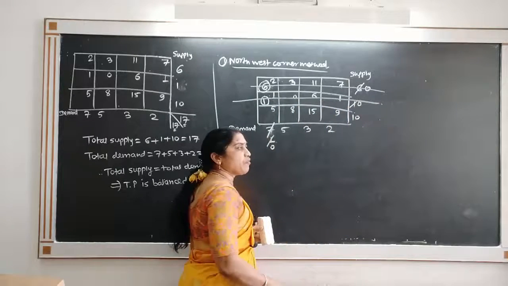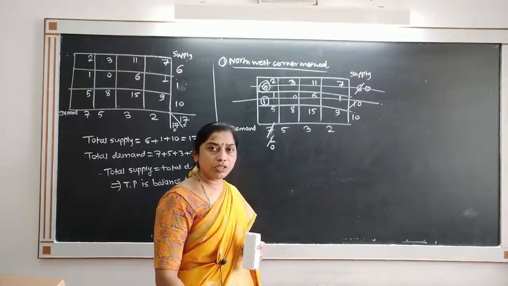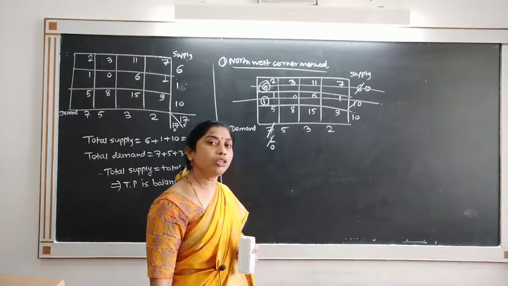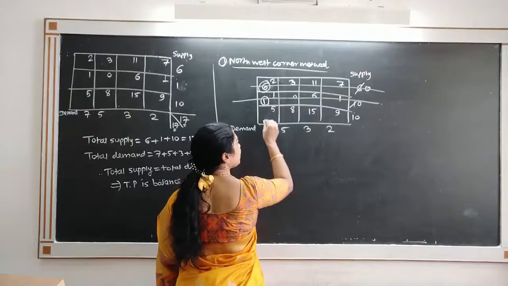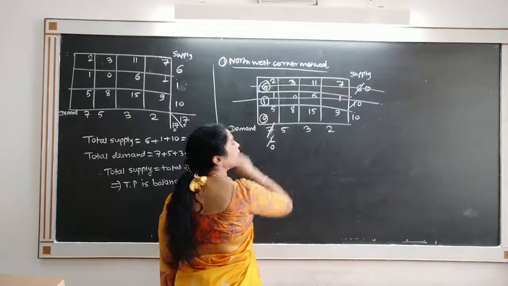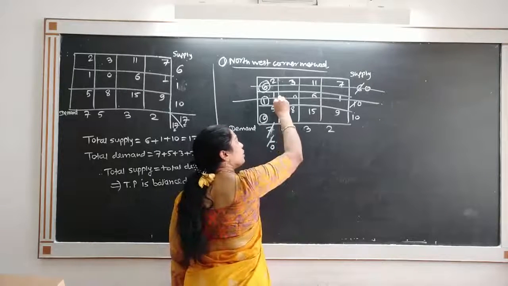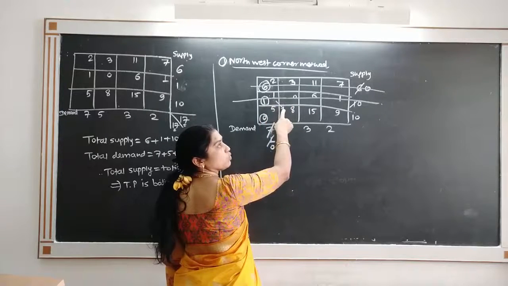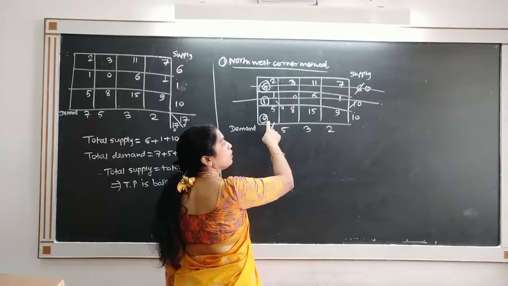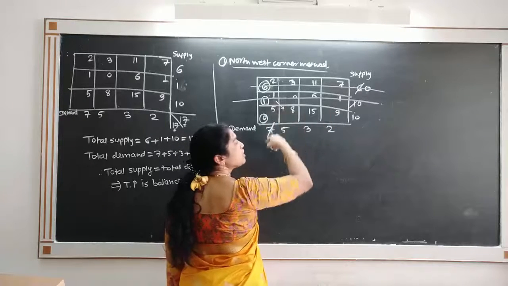So I will cross out the row. Whenever you cross out a row, you have to put 0 allocation in the uncrossed column, because this column should be crossed out. So in that case, we put 0 allocation in the uncrossed column and move diagonally. So here we have the allocation. Now move diagonally. So this is an extra 0. It is only an adjustment, because both are simultaneously becoming 0.